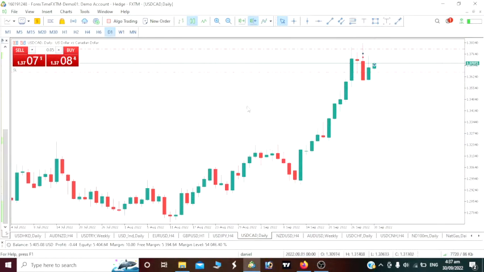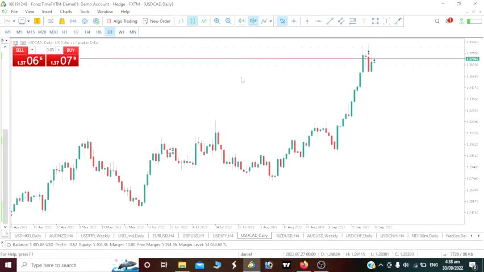So guys, what we have here is USD CAD. We would want to take a look at what our USD CAD is actually moving for the day. To start, we would want to predict where the price will be moving for the 30th of September, right?